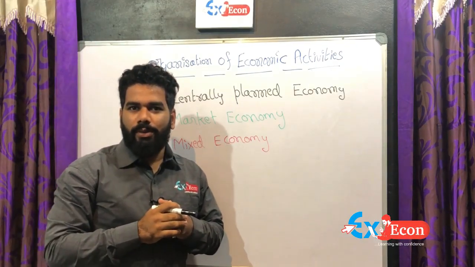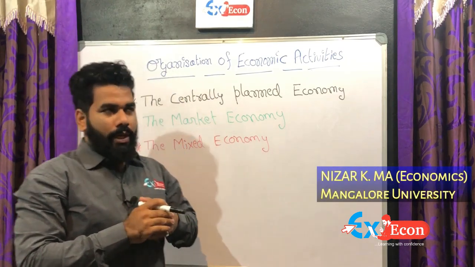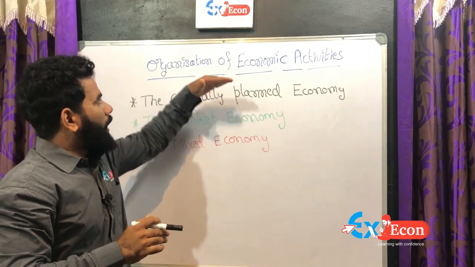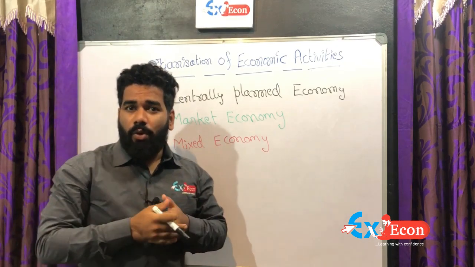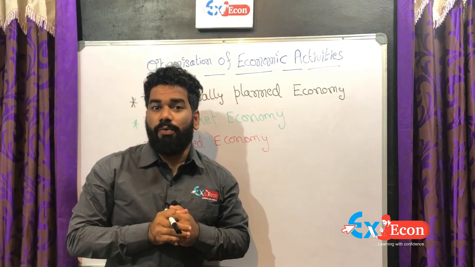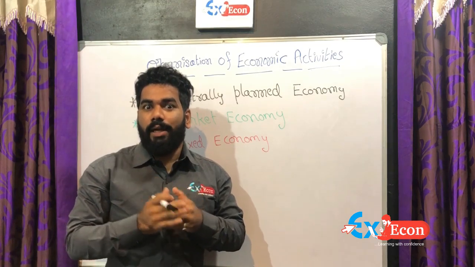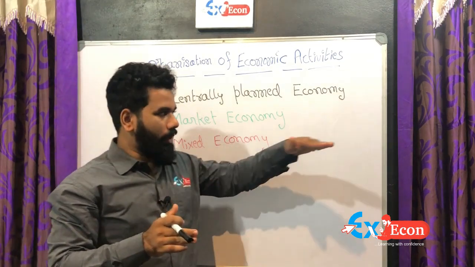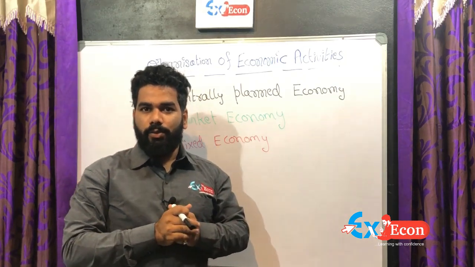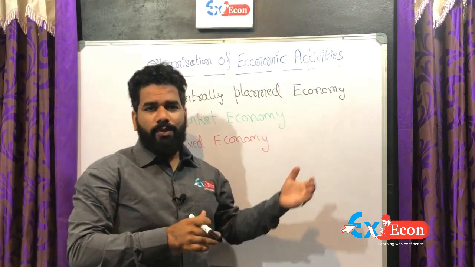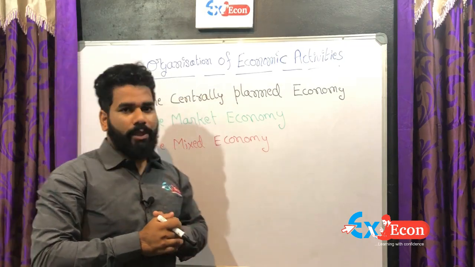In the previous video we studied the tabular and diagrammatic presentation of the production possibility frontier. In this video we will discuss the organization of economic activities. In the economy we have scarcity of resources. To use these scarce resources we have to produce some products for society. At the same time we face the central problems of an economy: what is produced and in what quantities, how are these goods produced, and for whom are these goods produced. For all these problems we get a solution in the concept of organization of economic activities.